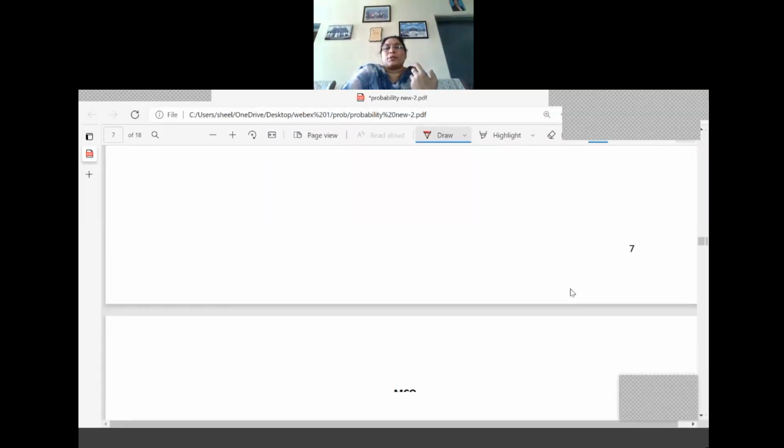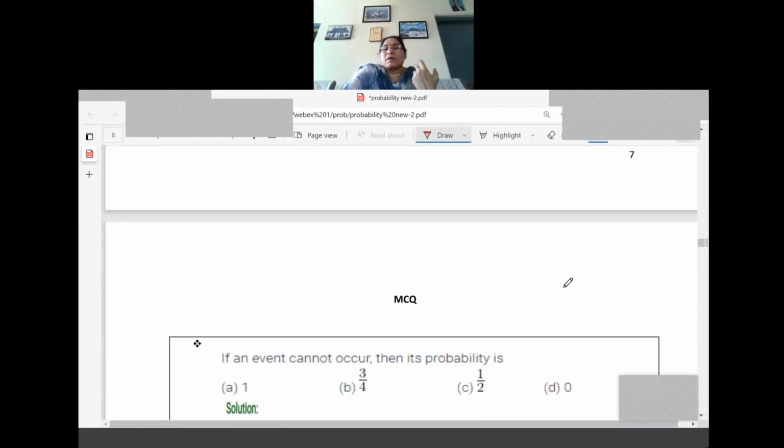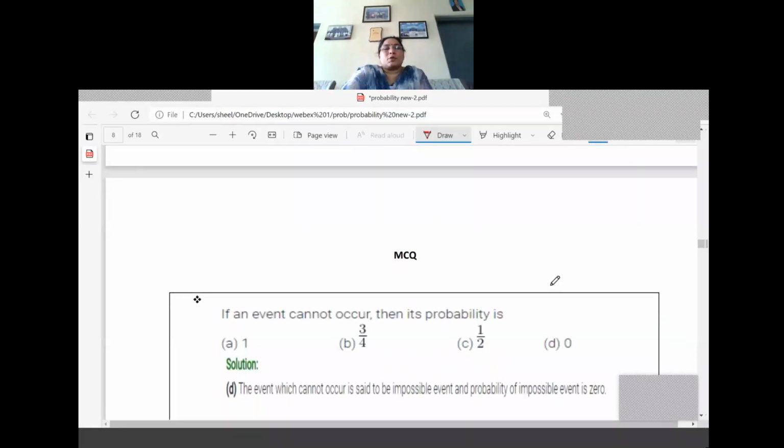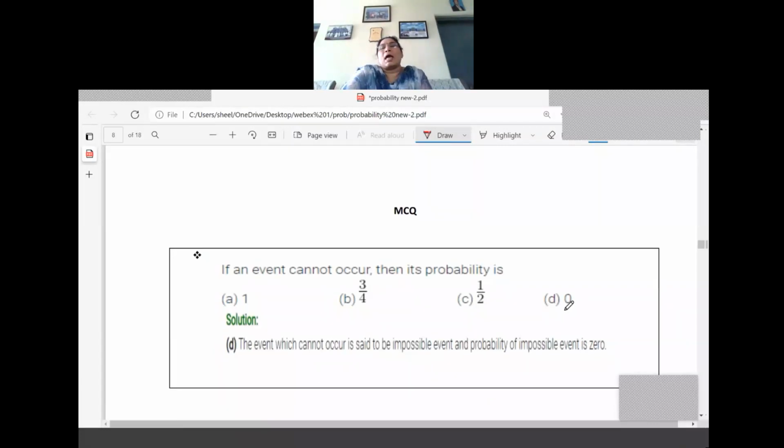Now you already know that the pattern we have got for the Term 1 examination is an MCQ pattern only. So what I planned here is that I'll give you some of the patterns today. You can just read the question and go through it also. I will explain here. The first pattern is MCQ, four options will be given and one of the options is right. So for example, I had given: if an event cannot occur, then what is the probability? Four options are given there.